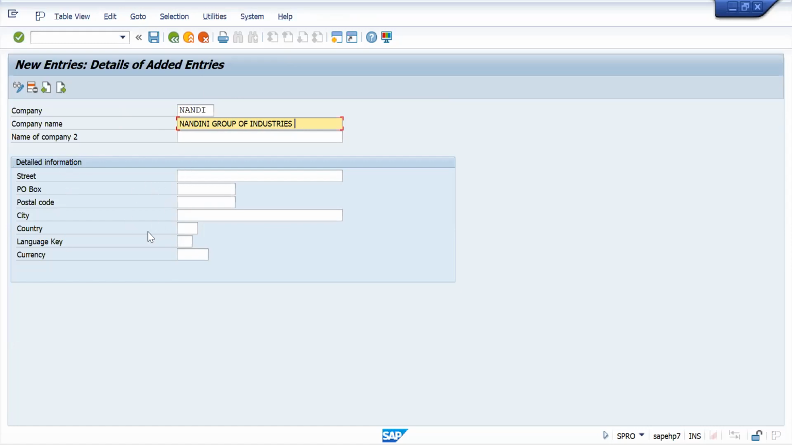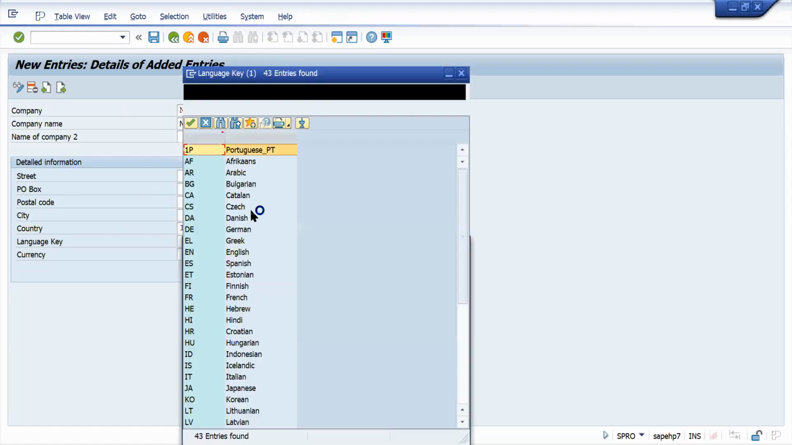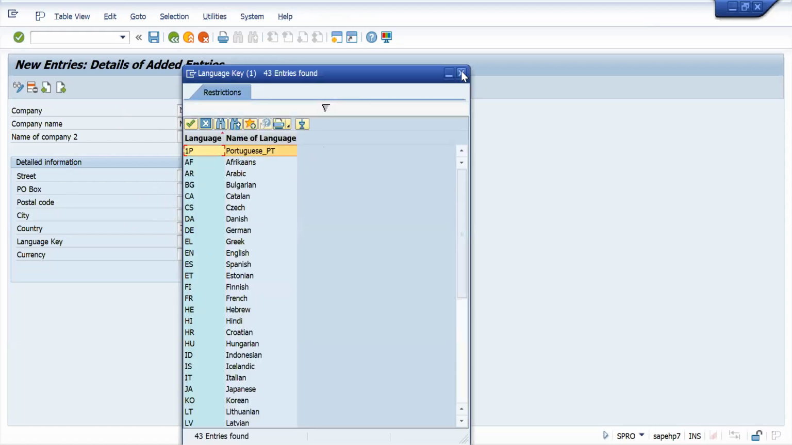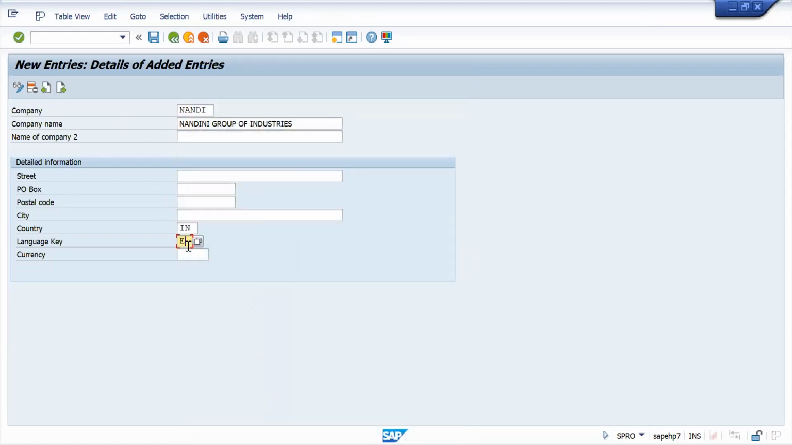Here, you can give the detail address, country IN, that is India. Okay, language key. If you want, you can search here, this is a drop down, F4. Here you can select the language, that is EN for English. Currency, whichever currency you want. Take INR.